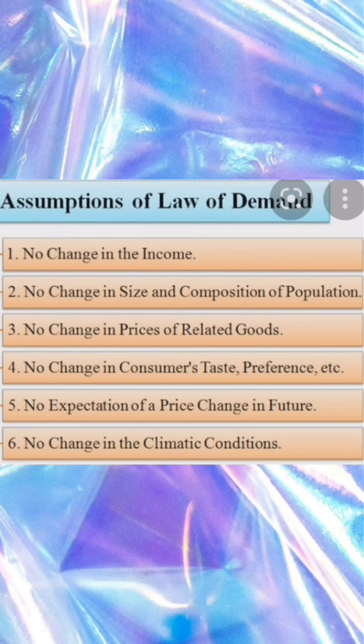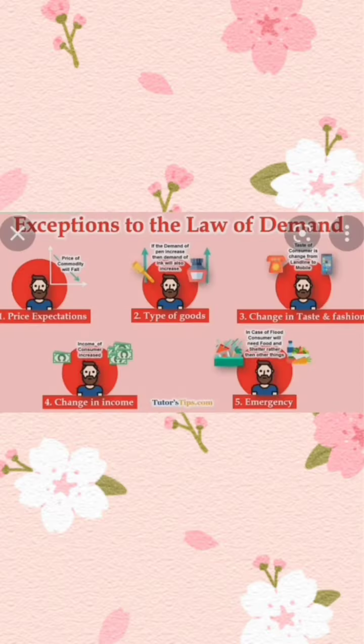First one is that taste and preferences of the consumer remain constant. Three factors come under taste and preferences. First one is likes and dislikes. Which things you like the most, you will purchase more, and which things you like less, you will purchase less. For example, if you like pizza and burger, you will purchase more, and if you don't like momos, then you will not purchase them. Second one is trends and fashions. As a consumer, you prefer to buy trendy and emerging fashionable things.